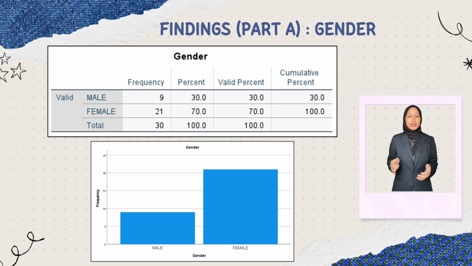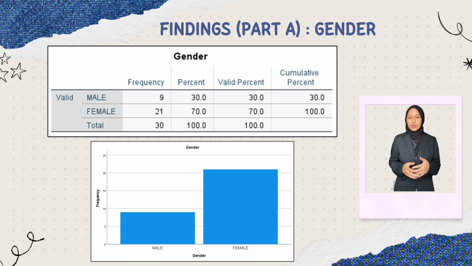Based on this table, there are 9 male respondents, which constitute 30% of the total sample, and 21 female respondents, which make up 70% of the total sample. The data reveals a significant gender imbalance among the respondents, with females making up a substantial majority at 70%, while males constitute only 30%.